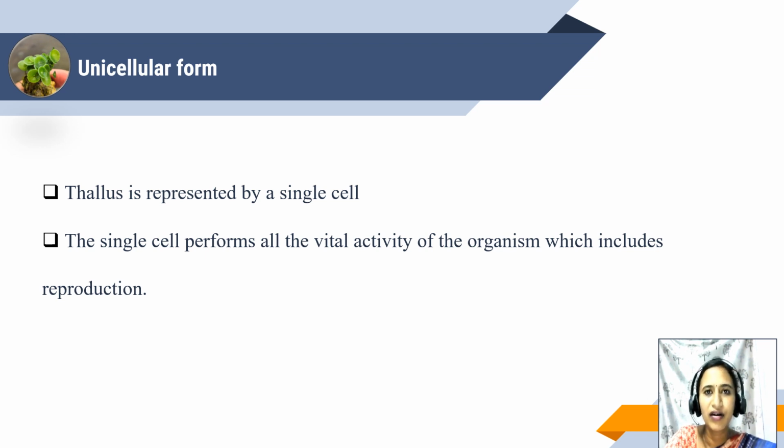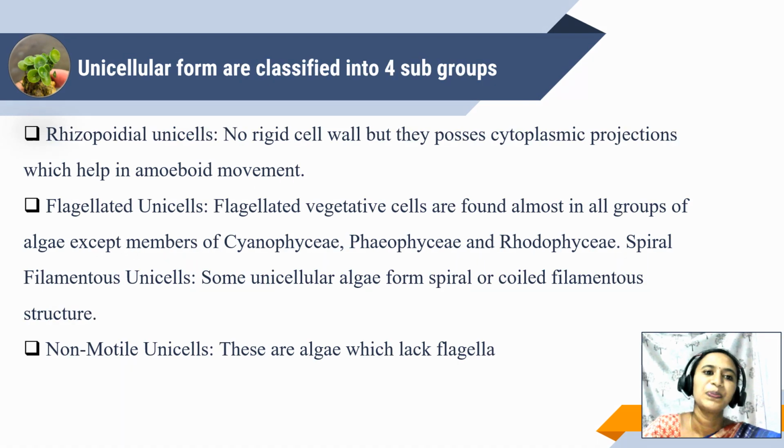So an alga which is single-celled performs all the vital activities of the organism, which includes even reproduction. Unicellular forms are of 4 types: rhizopodial unicells, flagellated unicells, spiral filamentous unicells, and non-motile unicells.